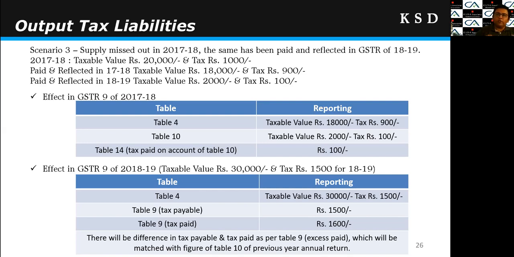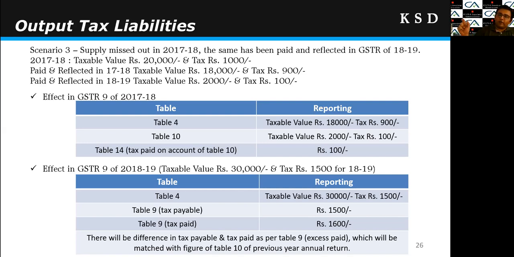Now what will we do in the current year, the FY 18-19 annual return? Assuming that in 18-19 there is a taxable value of 30,000 and tax liability of 1500, table 4 will report taxable value of 30,000 and tax of 1500 rupees only, right?